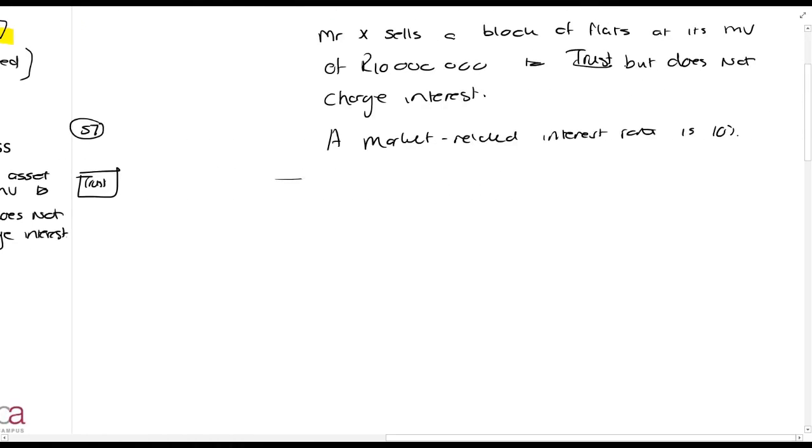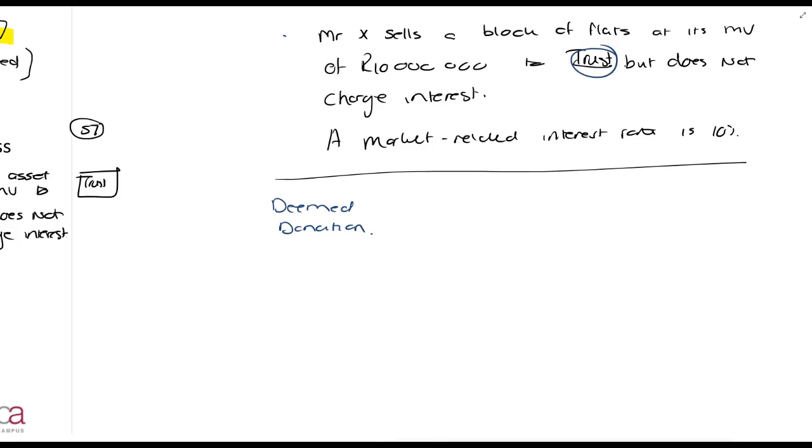But I'm just going to quickly tell you what happens. Can you remember what happens here? There's a deemed donation. So Mr. X sells a block of flats to a trust, and let's assume his children are beneficiaries, just to make it clear for us, and the market interest rate is 10%.